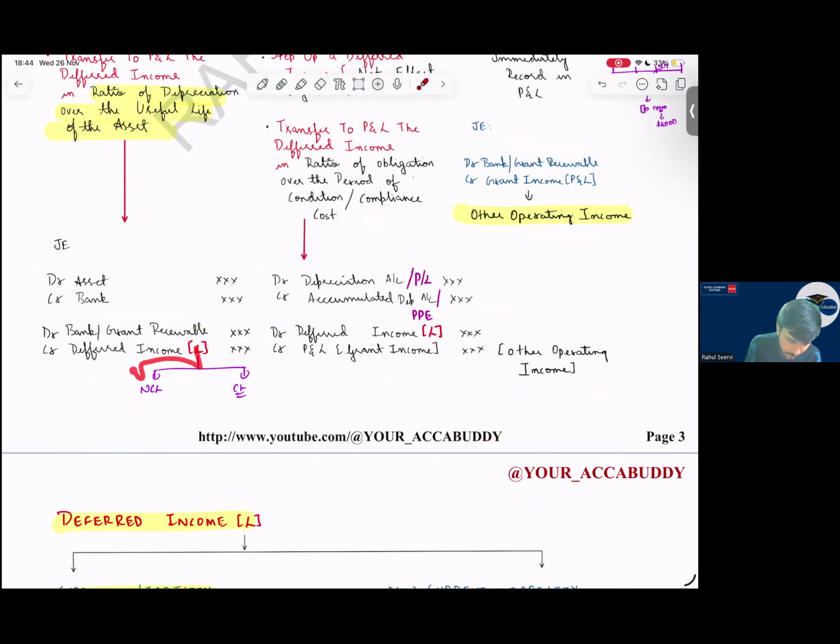This liability we have to further divide into non-current liability and current liability. Sir, what will be the current liability part? The amount which is taken to P&L in the next year will be current liability. So the remaining will be what? Non-current liability. So what is the mistake you will do?